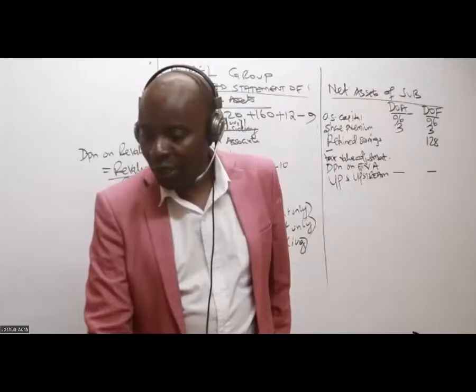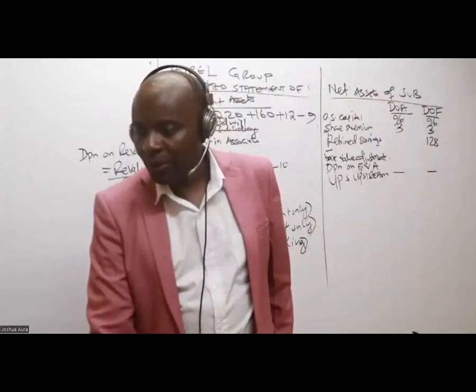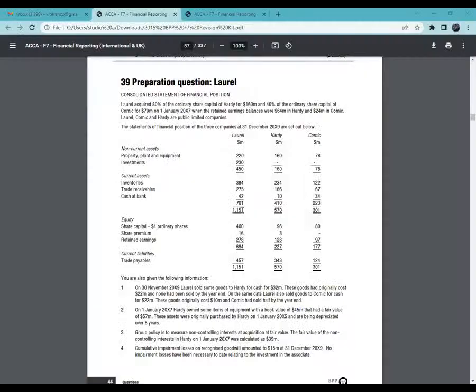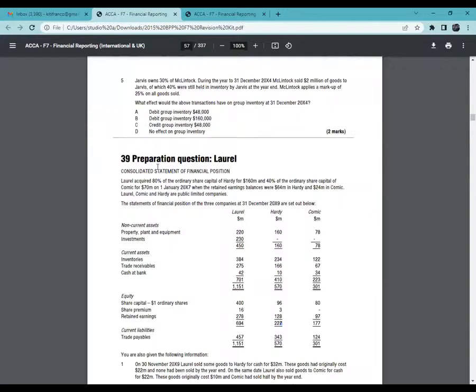In most cases, this will be given to you. So like now here, they have told us, Laurel acquired 80% of the ordinary share capital of Hardy for 160 million and 40% of the ordinary share capital of Comic for 70 million on 1st January 2017, when the retained earning balances was 64 for Hardy. 64 for Hardy. In this case here, 24 in Comic.